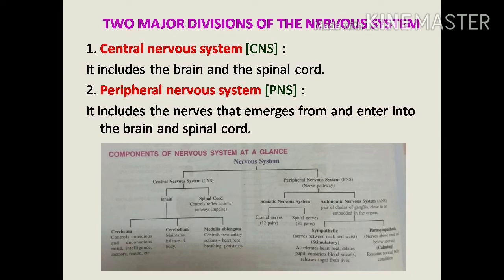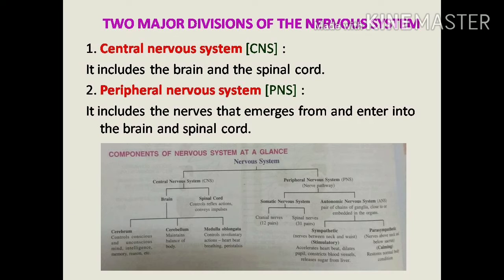It includes the nerves that emerge from and enter into the brain and spinal cord. The nerves which enter as well as come out from the brain and spinal cord, all those nerves come under the peripheral nervous system. These are the two major divisions of the nervous system.